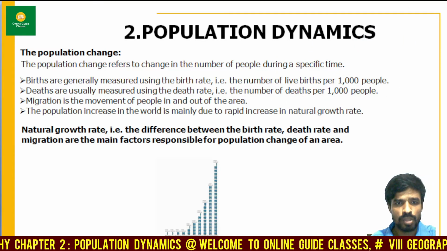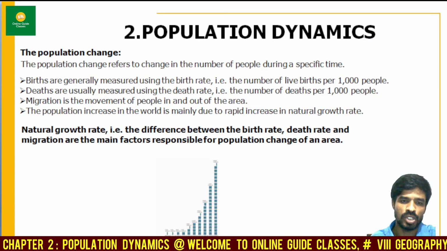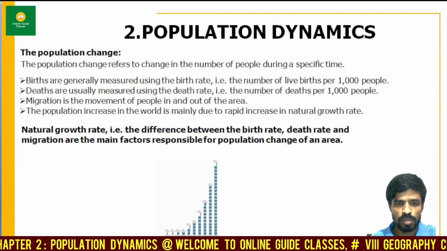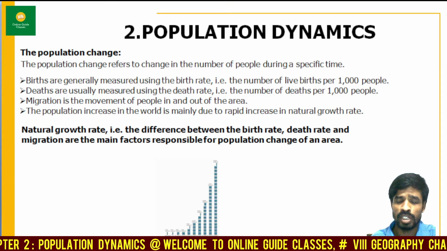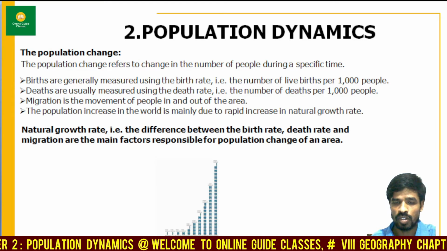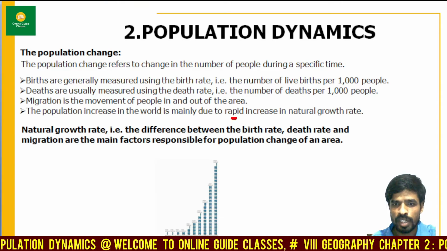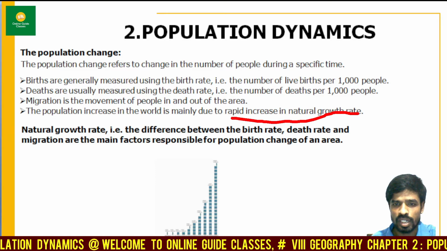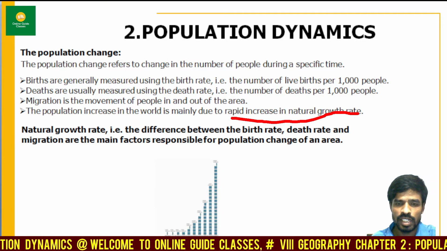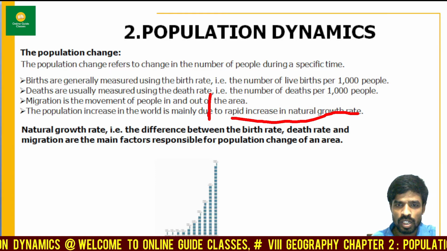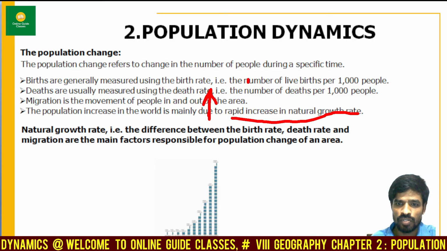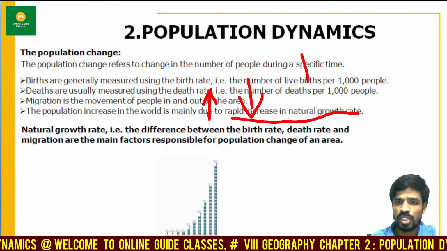Migration also plays a vital role in changing the population count. What is the meaning of migration, by the way? Migration is a movement of people in and out of an area. So the population increase in the world is mainly due to the rapid increase in natural growth. What is that rapid increase in natural growth? It is nothing but this: if there is an increase in the birth rate and a decrease in the death rate, the population count increases.